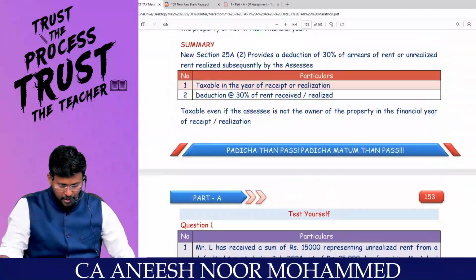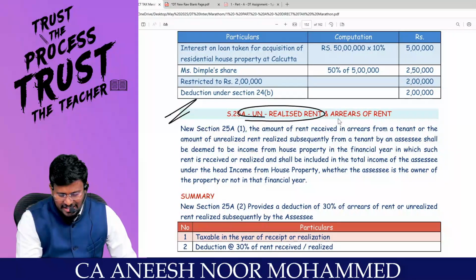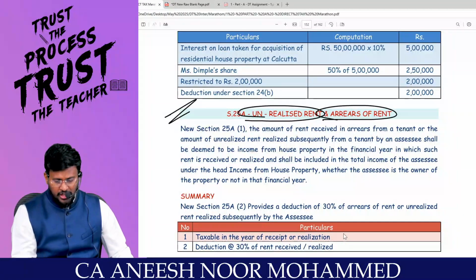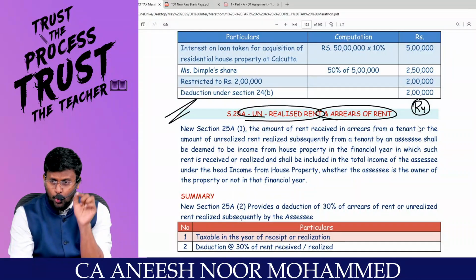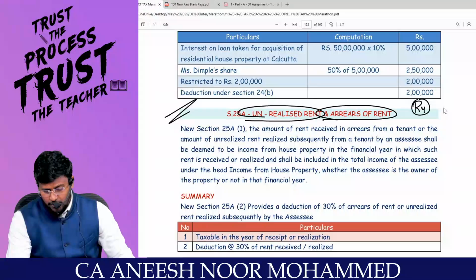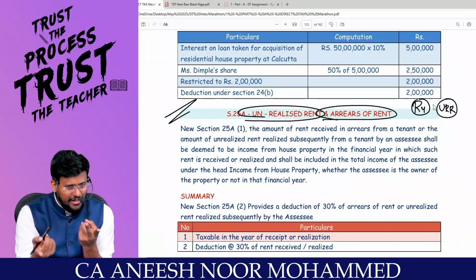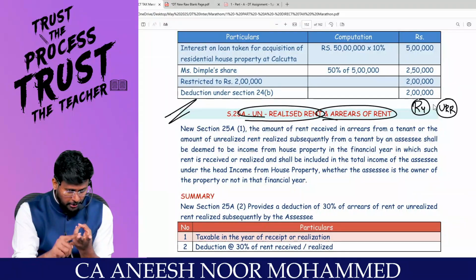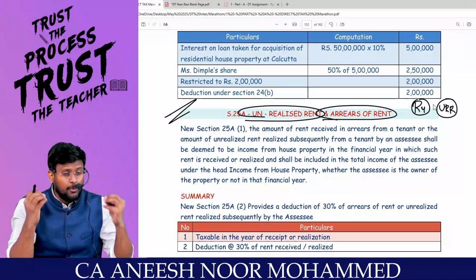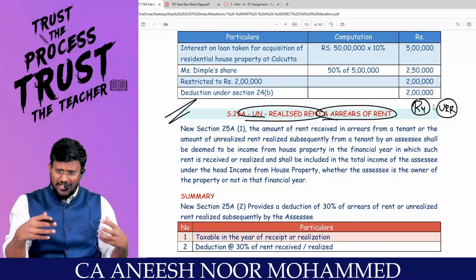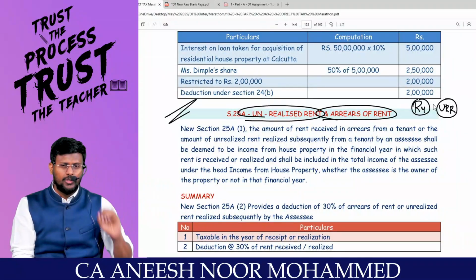Then we are having only one small topic called unrealized rent and arrears of rent. Just now we talked about Rule 4, unrealized rent. If four conditions are satisfied, Rule 4 satisfied, no need to pay tax for the unrealized rent. Such as the tenancy is bona fide, the defaulting tenant has vacated the property or steps have been taken to vacate him, or the defaulting tenant is not occupying any other property of the assessee, or legal proceedings have been initiated, or you have to prove to the assessing officer that even after taking legal proceedings, it will be useless. Are you able to follow these four points?